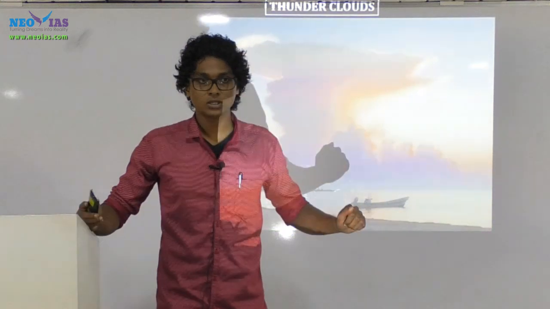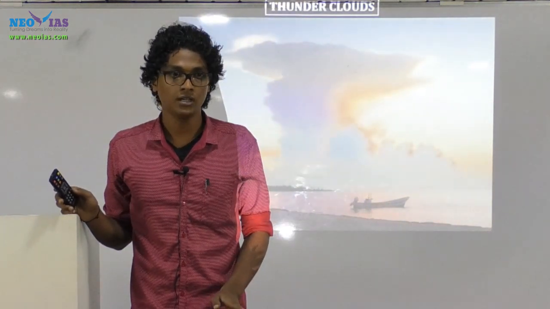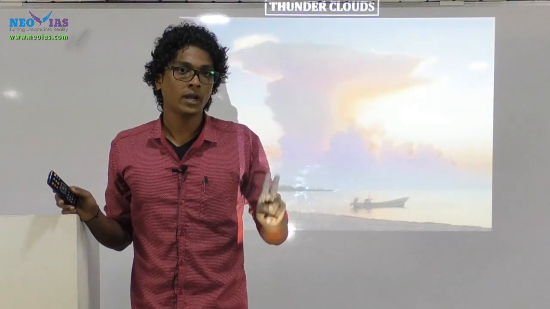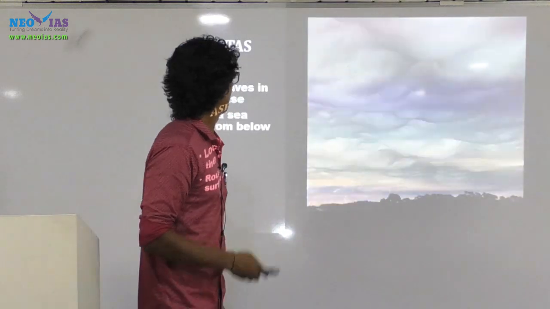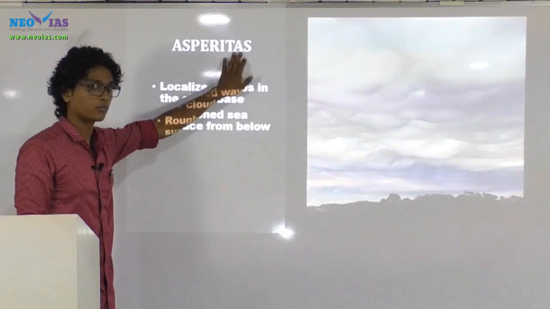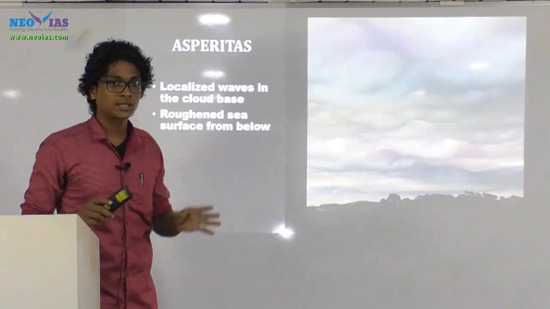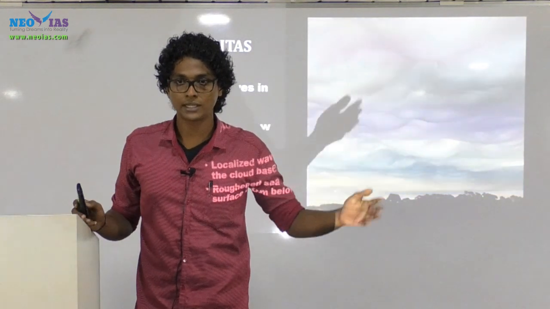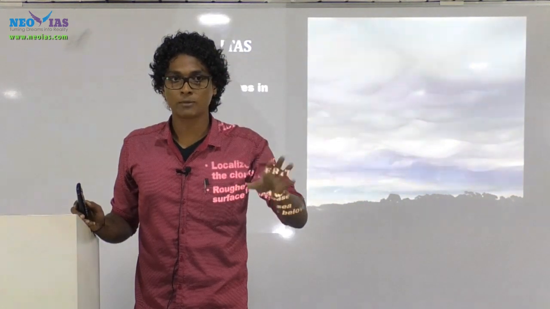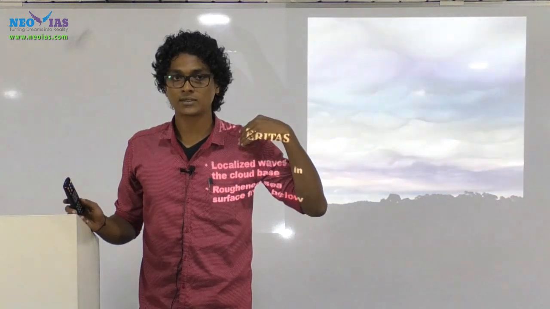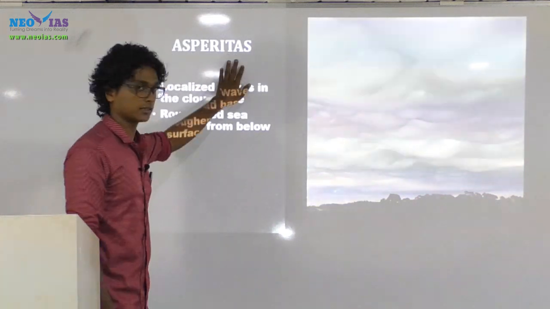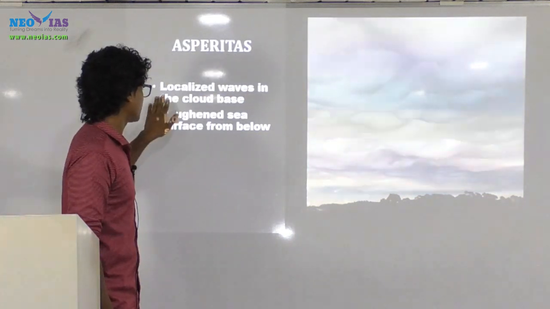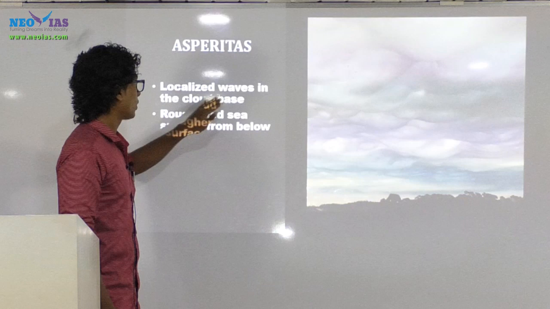Now regarding clouds, I told you that the WMO has revised the cloud classifications, right? So there are two important types of cloud which you should understand. One is asperatus. In the press release by the WMO, they mentioned two kinds of classifications. That's why I told you these two classifications are important.